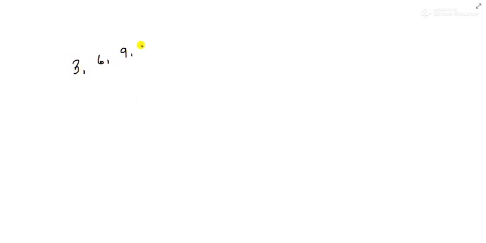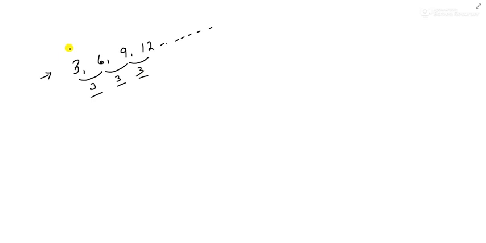Now if I give you an example, let me write this: 3, 6, 9, 12, up to some number. So if you look at this, can you call it an AP? Yes, it can easily be called an AP. Why? Because the gap between any two consecutive numbers, or adjacent numbers, should be the same. Here it is 3, here also it is 3, here also it is 3. So this we can call an AP.